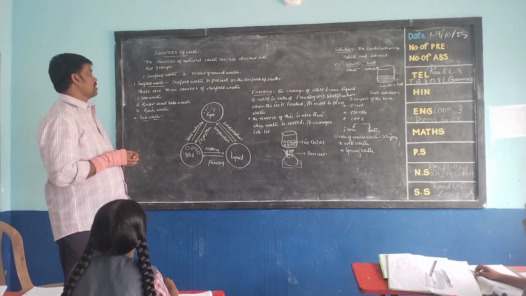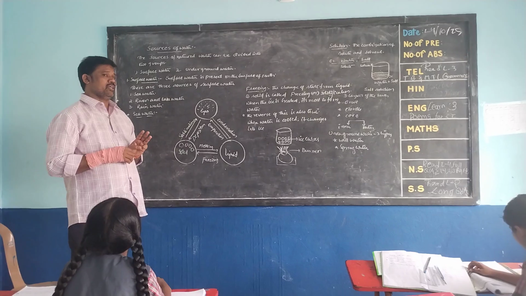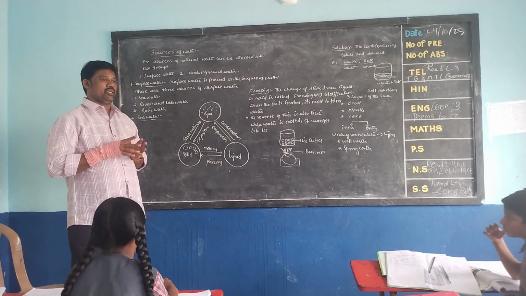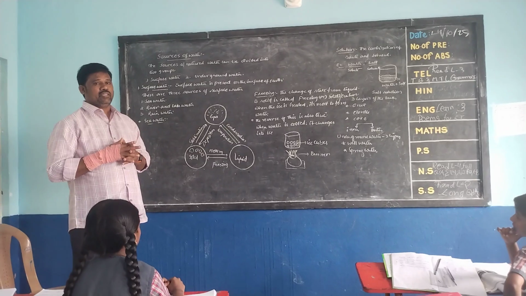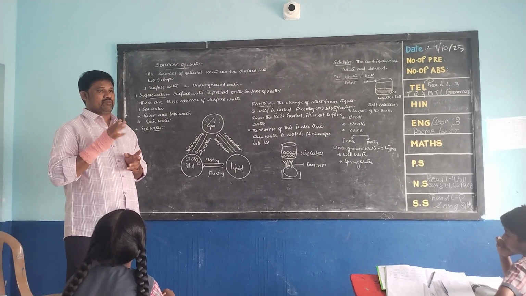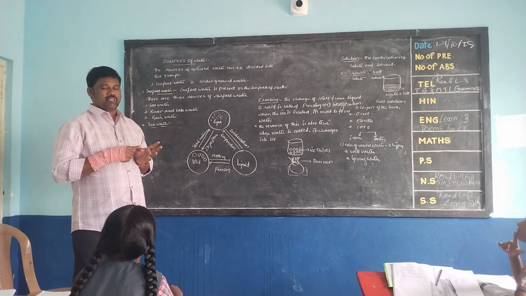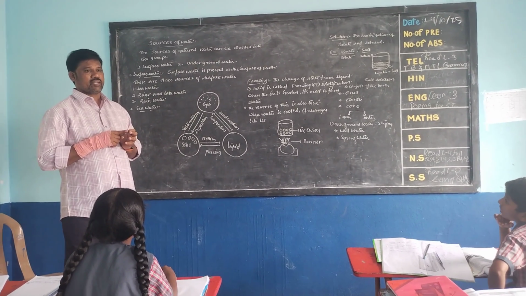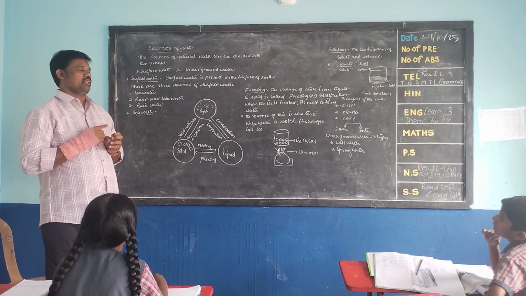Surface water means it is available only on the surface of the earth. It is available in three types: the first one is sea water, the second one is river water, and the third one is rain water.